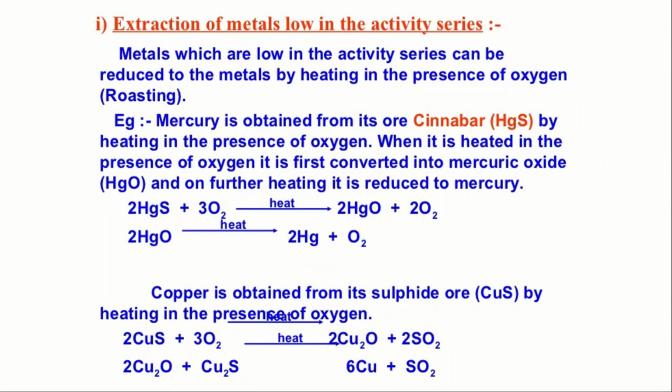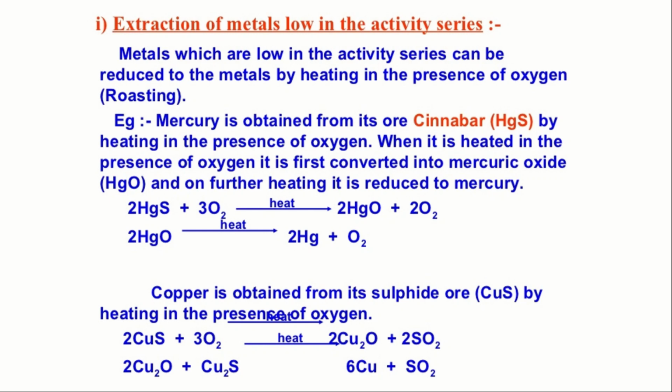First is extraction of metals low in the activity series. Metals which are low in the reactivity series can be reduced to the metals by heating in the presence of oxygen. So roasting. We have seen in the last row, for low reactive metals only roasting is needed because sulfide ore will be there.